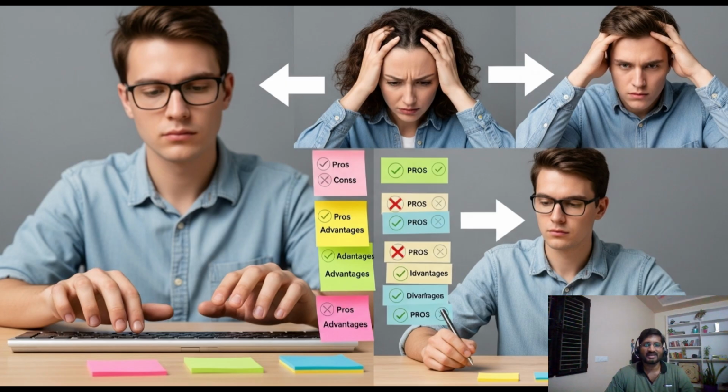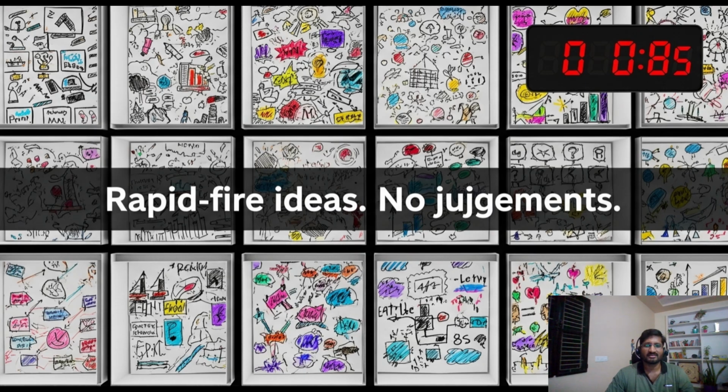Here are four simple brainstorming tricks that even a busy developer can use. No whiteboards or sticky notes required. Let's see the first one, Crazy 8s, 8 ideas in 8 minutes. Set a timer for 8 minutes. Jot down 8 different ideas. Doesn't matter how silly or serious they are. This forces your brain to move past the obvious.